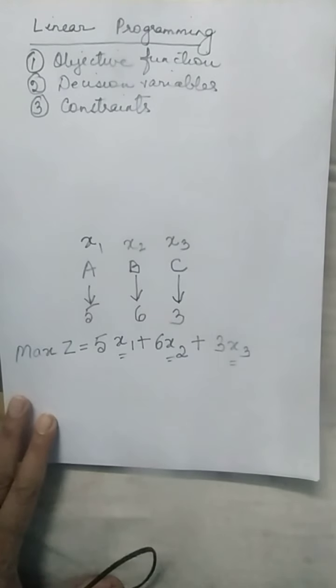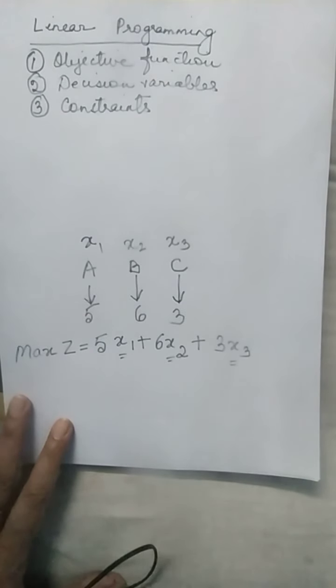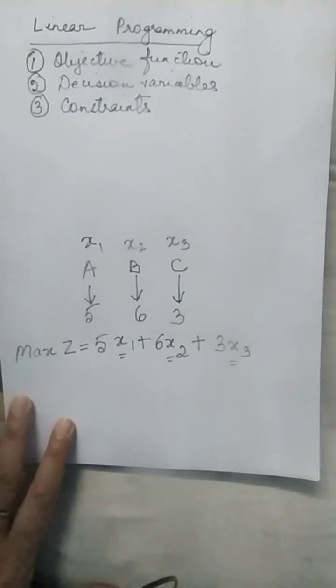Now, if I can manufacture more and more of x1, x2 and x3, I can make more and more profit. So my profit can go to infinity, but definitely that is not possible. There is some restriction. Which are these restrictions? These restrictions could be raw material, availability of raw material. I may not have abundance as far as availability of raw material is concerned.